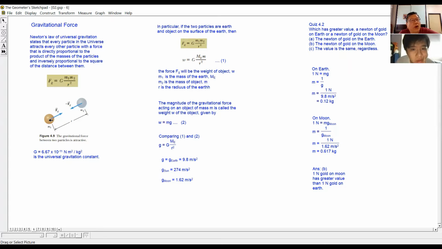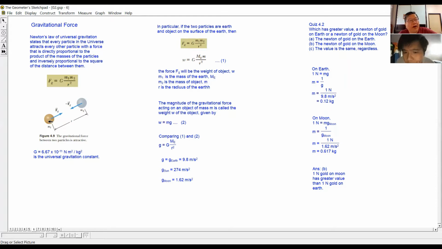Let's say we have two objects. This first object, the mass is m1. This second object, the mass is m2. m1 and m2 can be anything. It can be between two atoms: m1 is one atom, m2 is another atom.